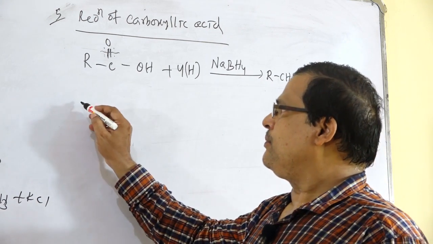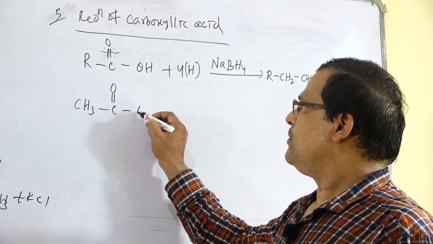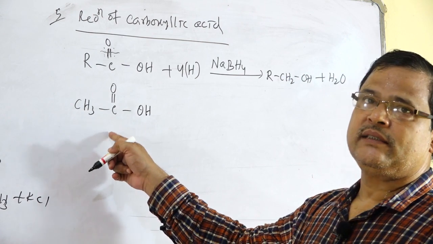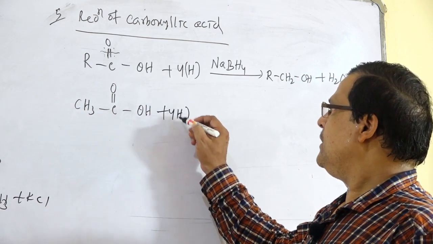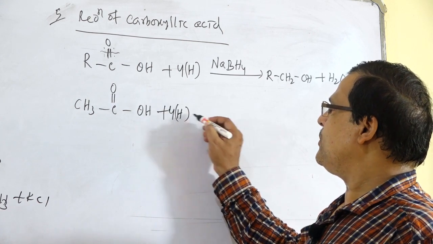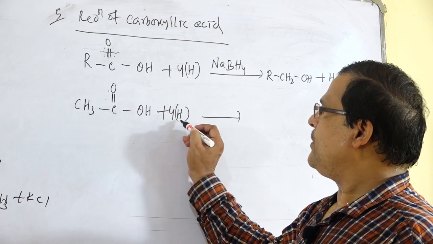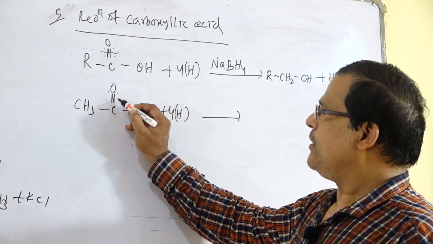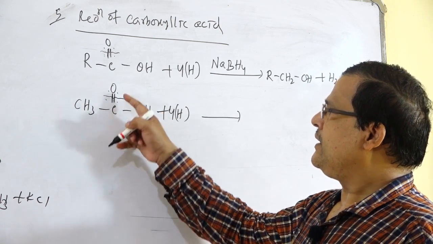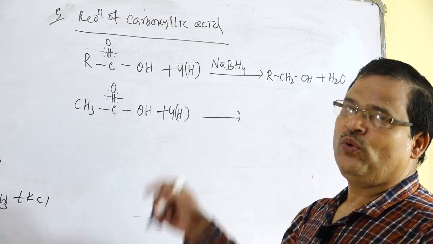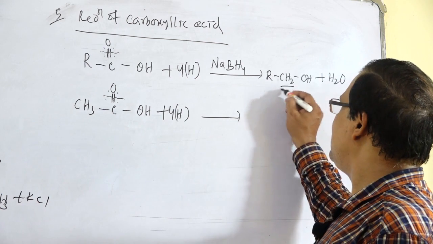For example, if we take CH3 bond C double bond O, OH, that is acetic acid, that is reduced with LiAlH4 or NaBH4, then what will happen? This bond will break by the addition of hydrogen. 4 hydrogen atoms are required. So the carbonyl group, C double bond O group, will be converted into a methylene group, that is CH2.